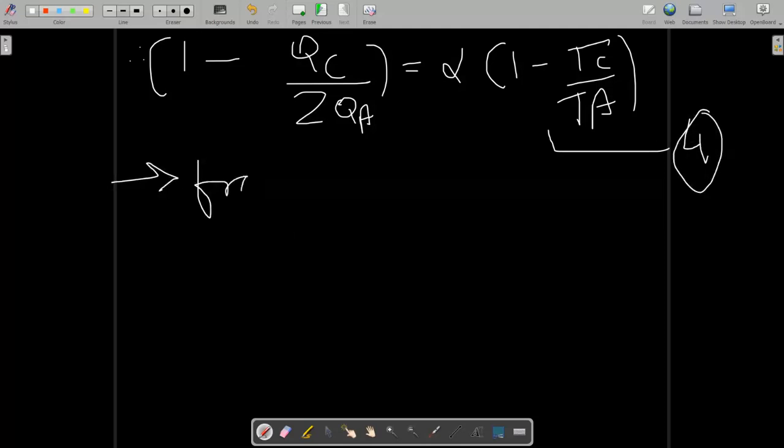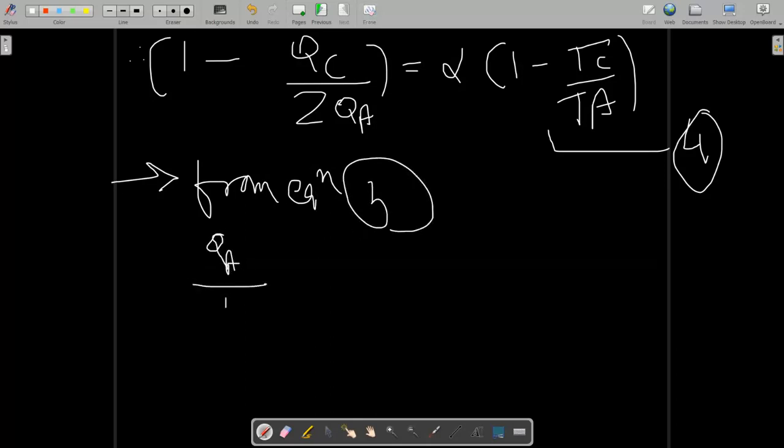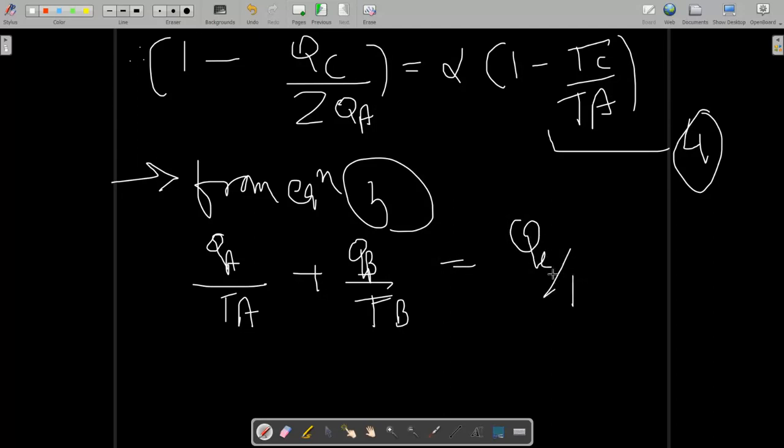Now from equation number 3, what do we have? QA upon TA plus QB upon TB is equal to QC by TC, and QA is equal to QB. So you can write QB as QA, that means the amount of heat is the same, so you can take QA common.